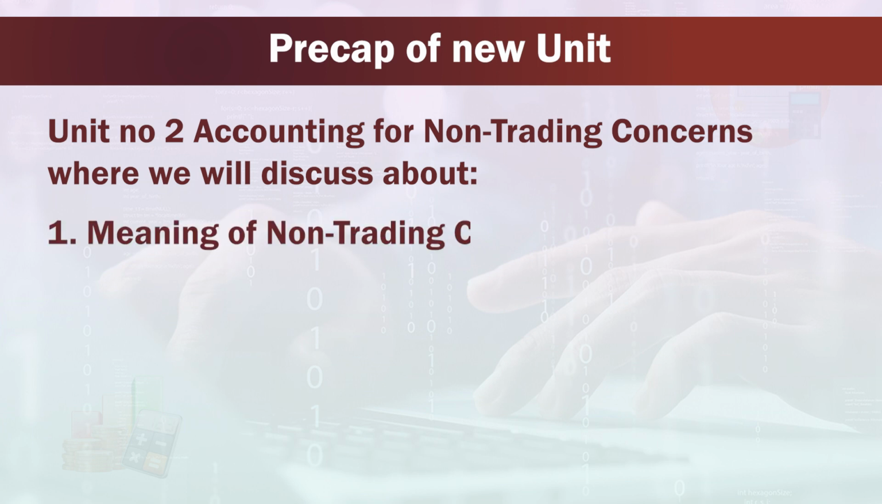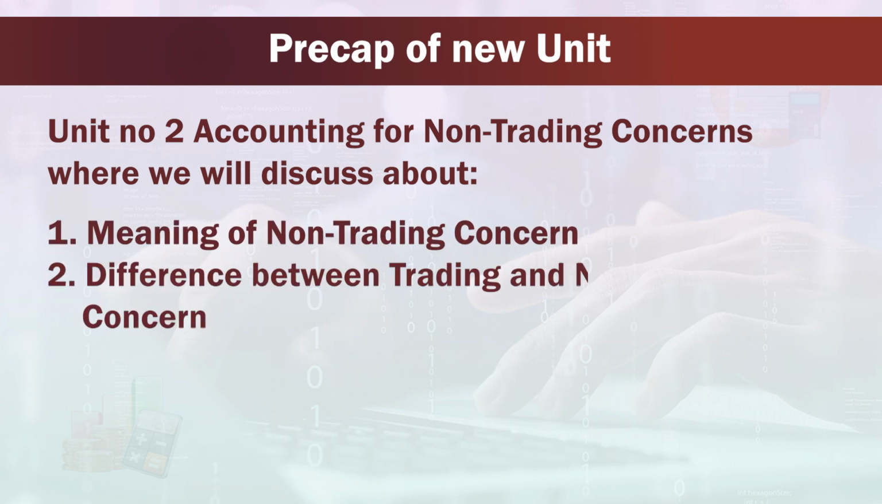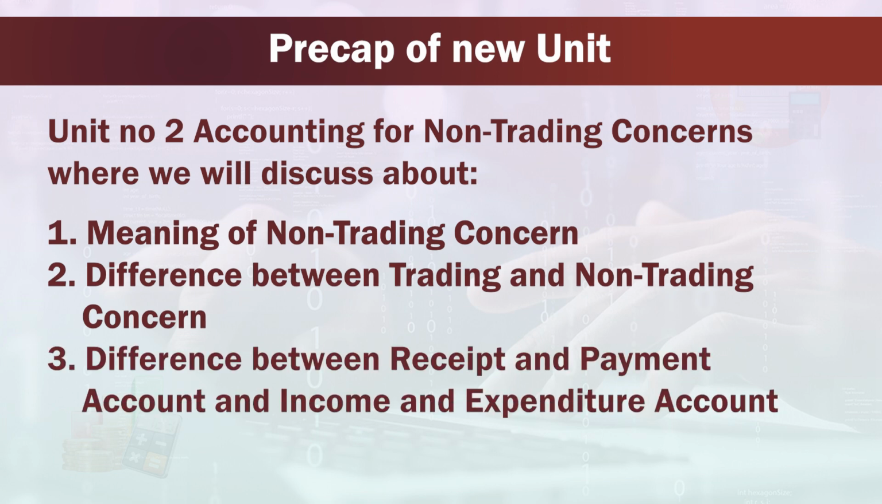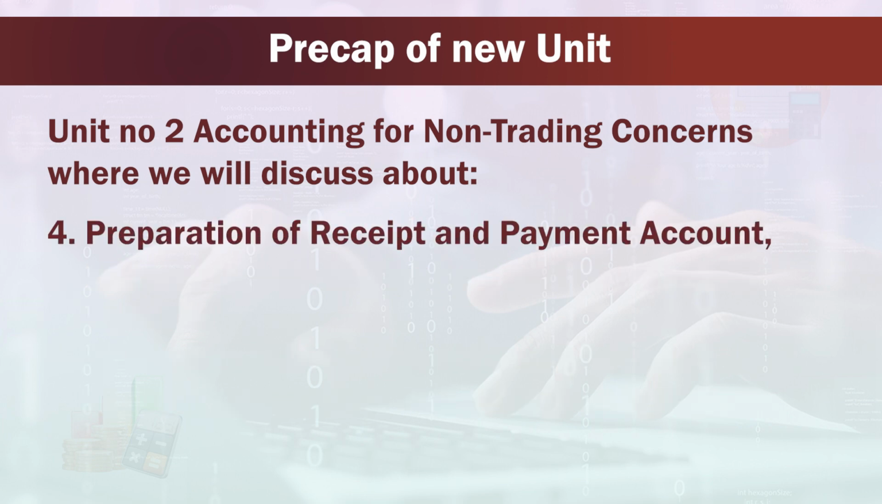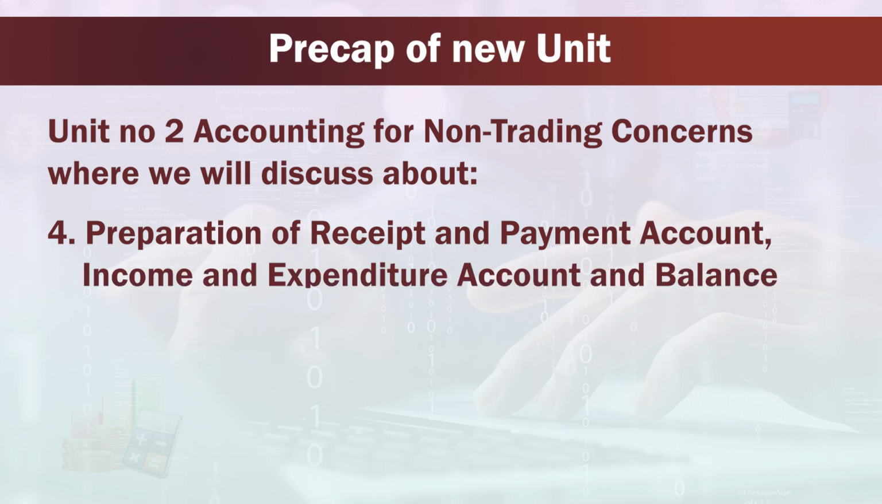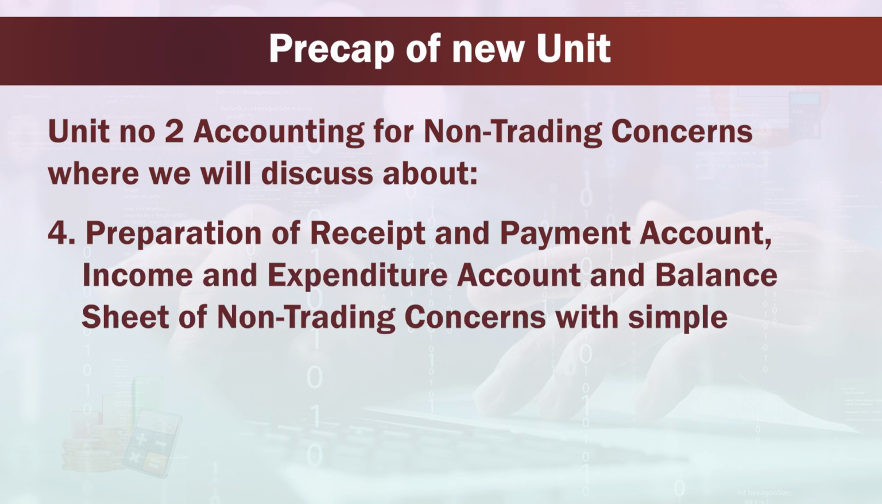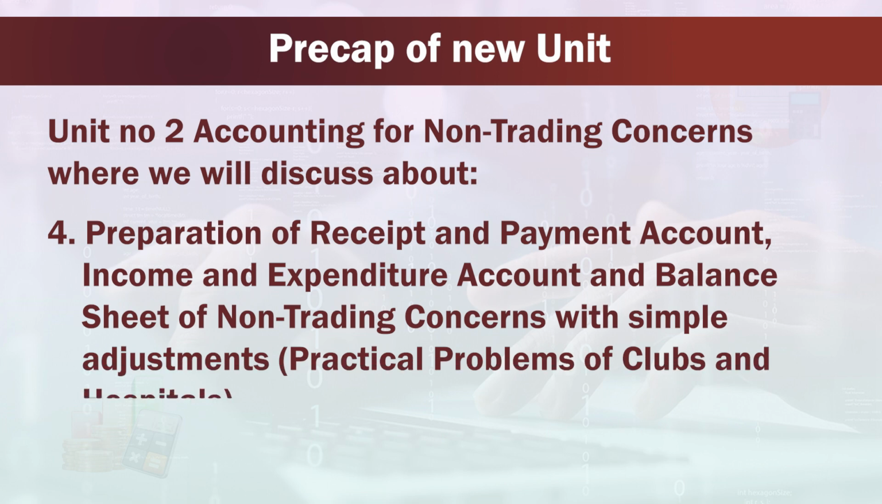Now, we will meet for Unit number 2, accounting for non-trading concerns, where we will discuss the meaning of non-trading concern, the difference between trading and non-trading concern, the difference between receipt and payment account and income and expenditure account, preparation of receipt and payment account, income and expenditure account and balance sheet of non-trading concerns with simple adjustments, and practical problems of clubs and hospitals.